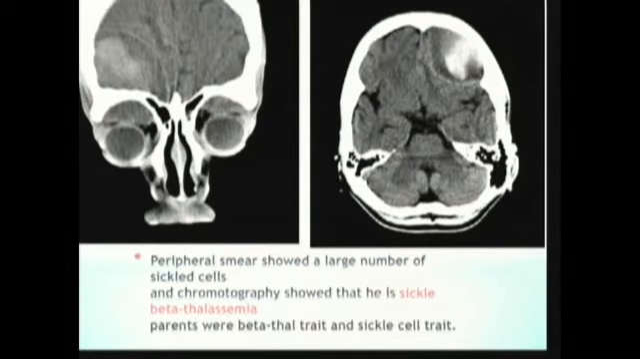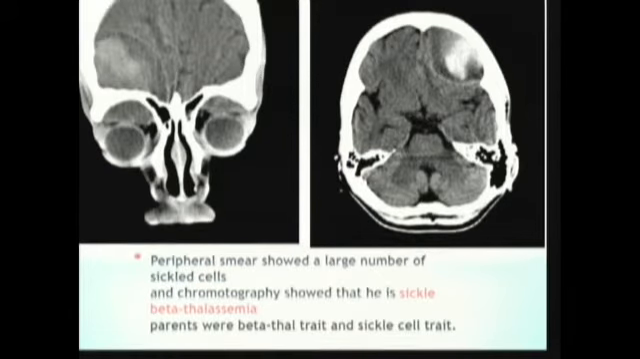His CT scan showed subperiosteal hematoma collection in both roofs with epidural hematoma on the right side. His peripheral smear of the blood showed a large number of sickle cells. They did chromatography and found it to be sickle beta thalassemia.